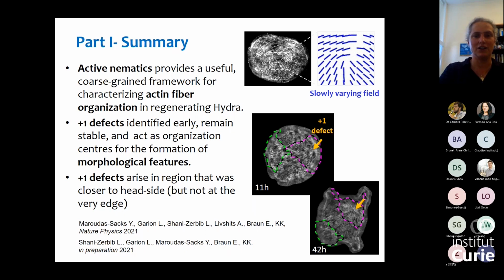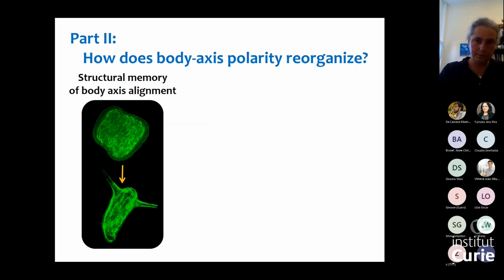Okay. So let me move to the second part of the talk where I focus on the polarity of the regenerated animal. So we know that the actin fibers give us a memory of the alignment of the tissue. I said that the fibers themselves are nematic, so we have the alignment but not the polarity of the tissue.